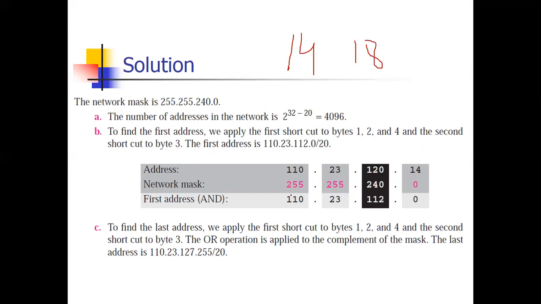Now 255 is perfectly 1, 0 is perfectly 0. So you have to change only this number. Because something multiplied by 1 is the same, something multiplied by 1 is the same, something multiplied by 0 is 0. But 240 is neither 0 nor 1. So convert these two numbers into binary form, then check the answer. So the answer will be 112.